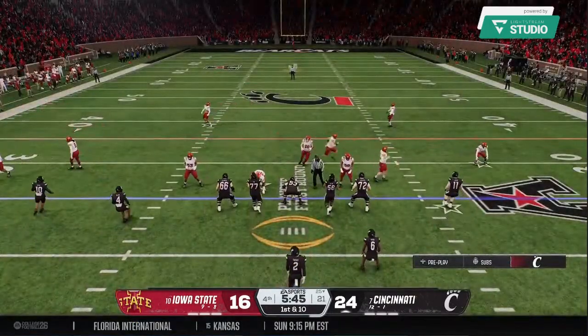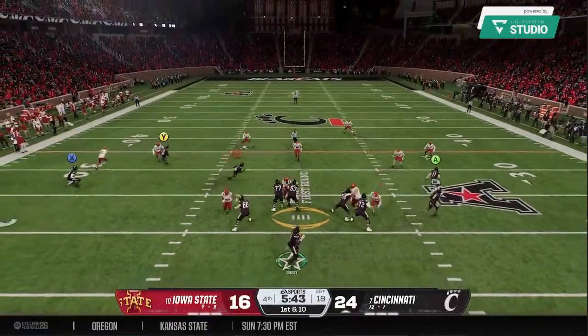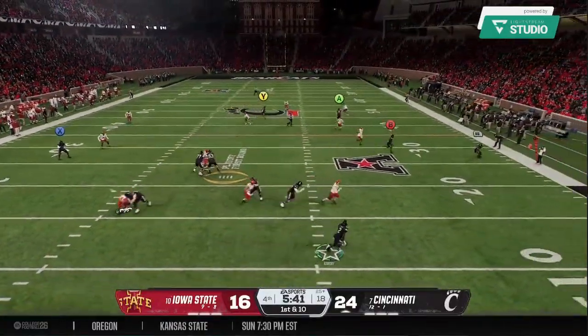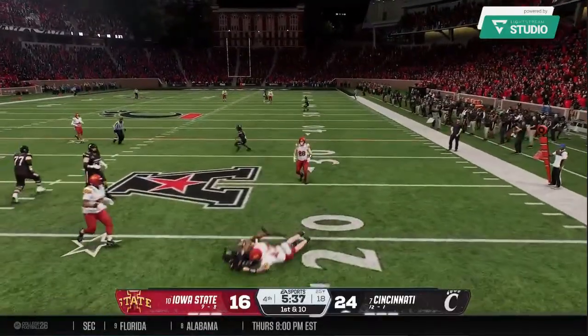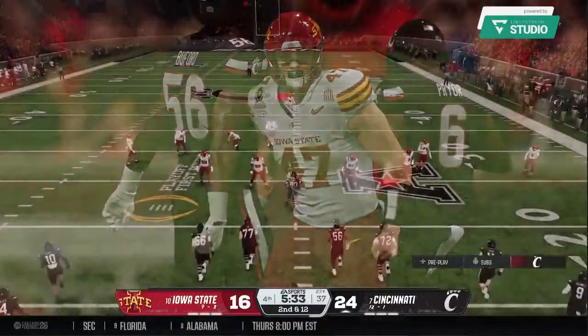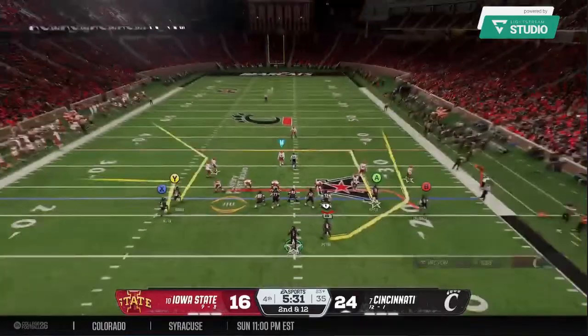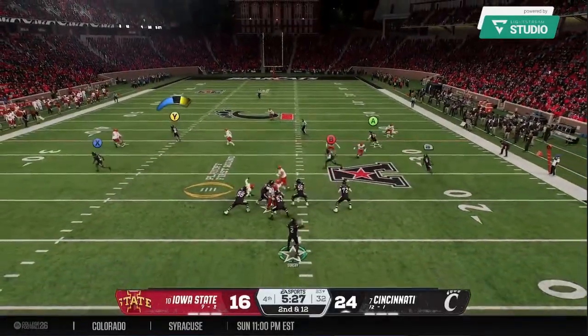And the first play of the drive now from the 25. On 1st and 10, they'll look to throw it. On the move now. That's caught. It's Pryor. And he's tackled for a loss after the catch. The defense all over that one. After a first down loss, it's 2nd and long from the 23.